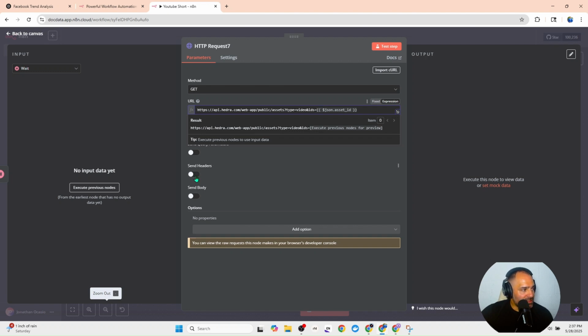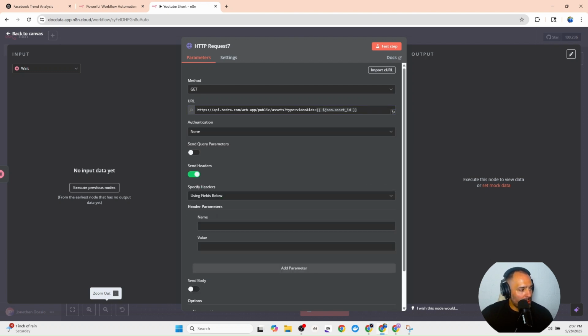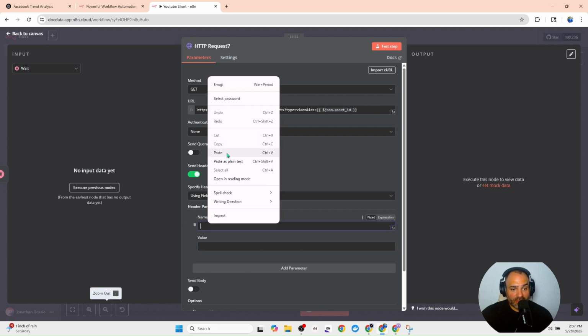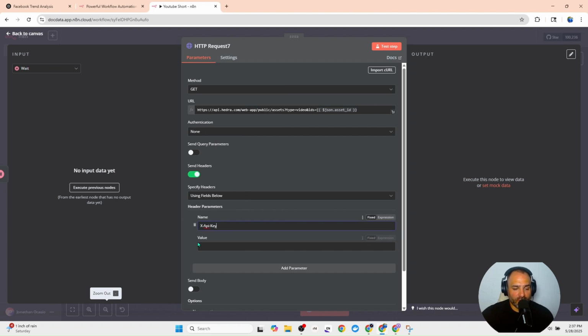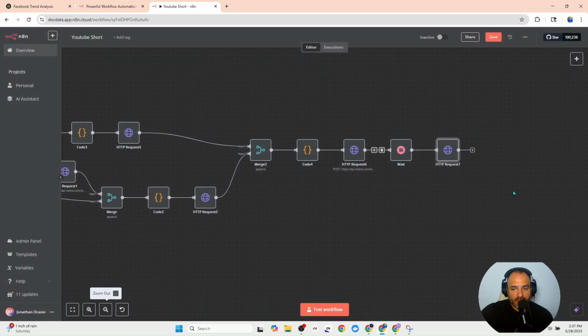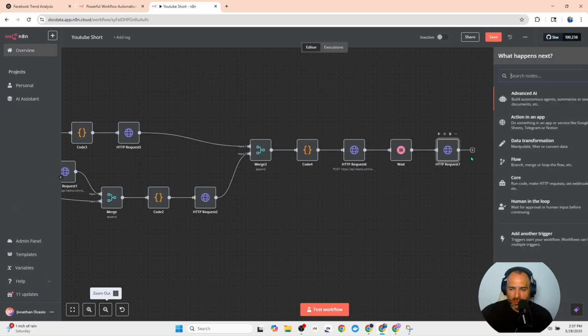With this complete, we can send over a header. The header is going to be the X API, which is your authentication method. So this is going to send over the authentication, and here you want to put in your API key. Again, where you get this is that website linked in the description below. With that complete, we are almost done. We have like 4 more nodes to go.